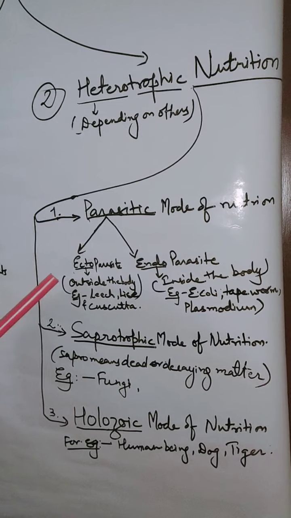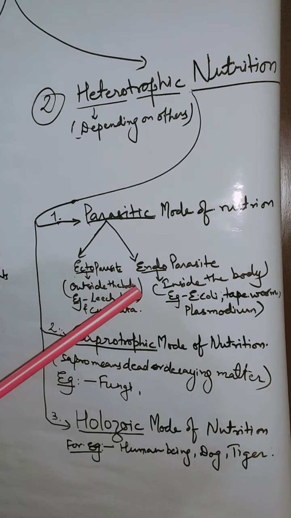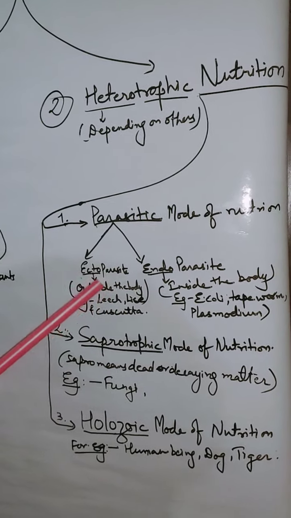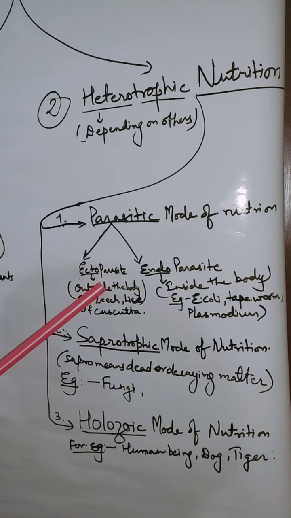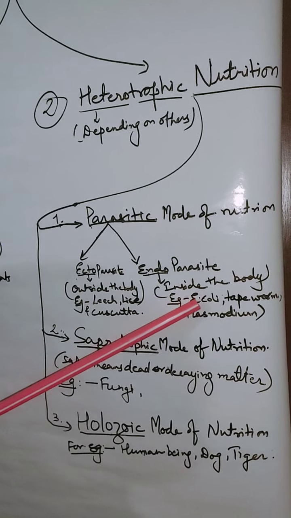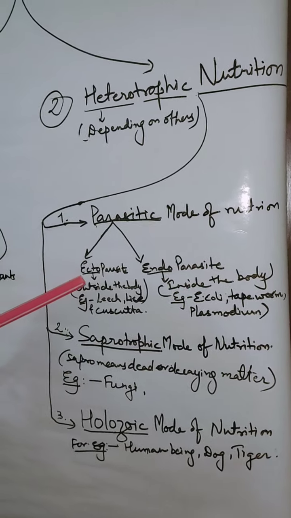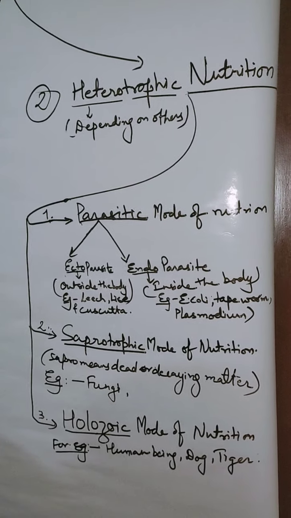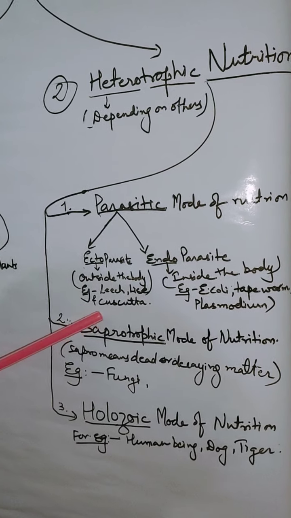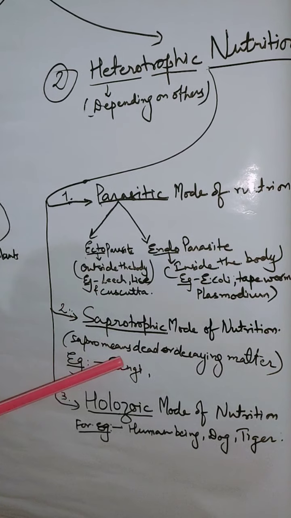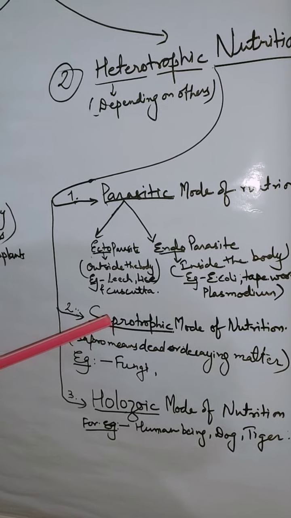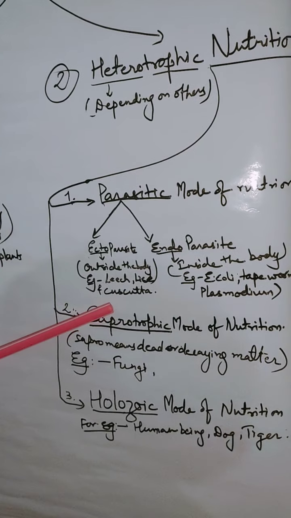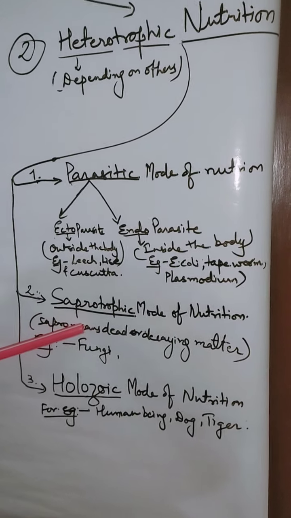On the basis of it we can divide them into two types. They are ectoparasites or endoparasites. Ectoparasites are those organisms which reside outside the body of another organism, simply lying on it and sucking the absorbed food material for sustaining their life.